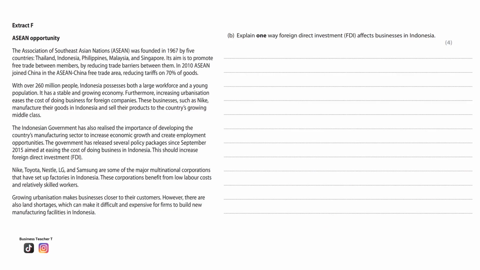Next question. Explain one way foreign direct investment, FDI, affects businesses in Indonesia. 4 marks. Extract F. ASEAN opportunity. The Association of Southeast Asian Nations was founded in 1967 by 5 countries: Thailand, Indonesia, Philippines, Malaysia, and Singapore. Its aim is to promote free trade between members by reducing trade barriers between them. In 2010, ASEAN joined China in the ASEAN-China Free Trade Area, reducing tariffs on 70% of goods.